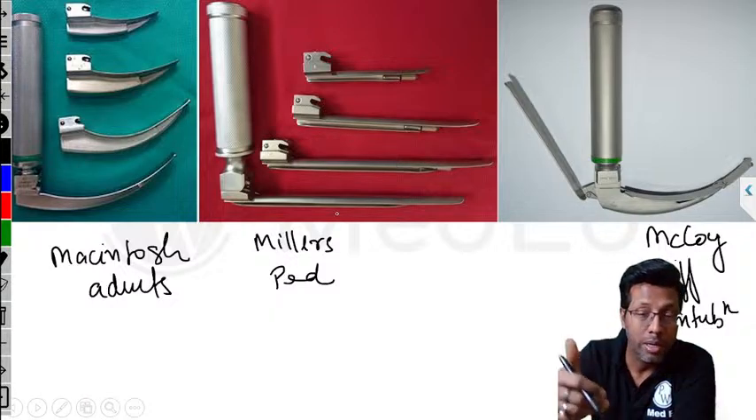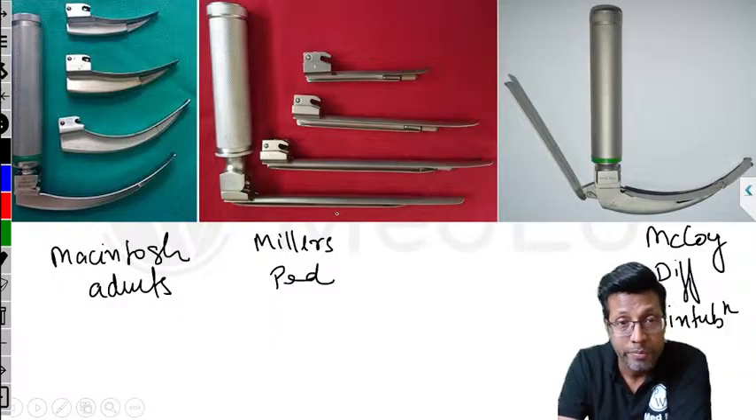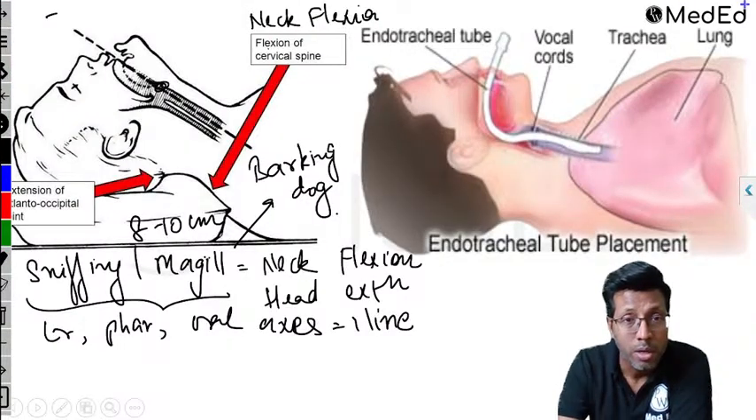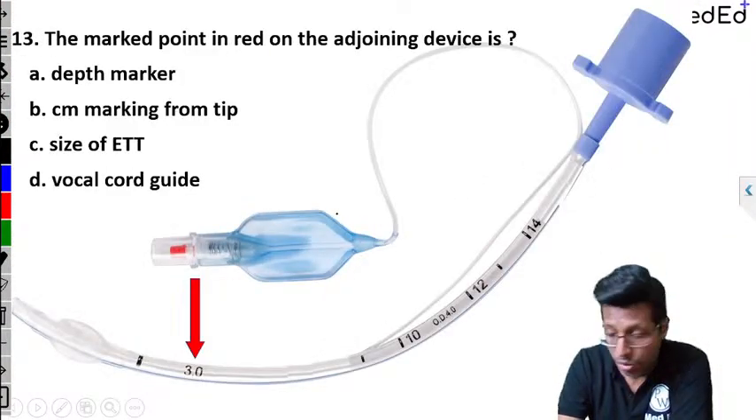Macintosh blade, Miller's blade, and McCoy blade are again important image-based questions asked in the exam. So we were discussing laryngoscopy. We discussed the position, what happens over there, and the types of blades which are there. Next, question number 13.